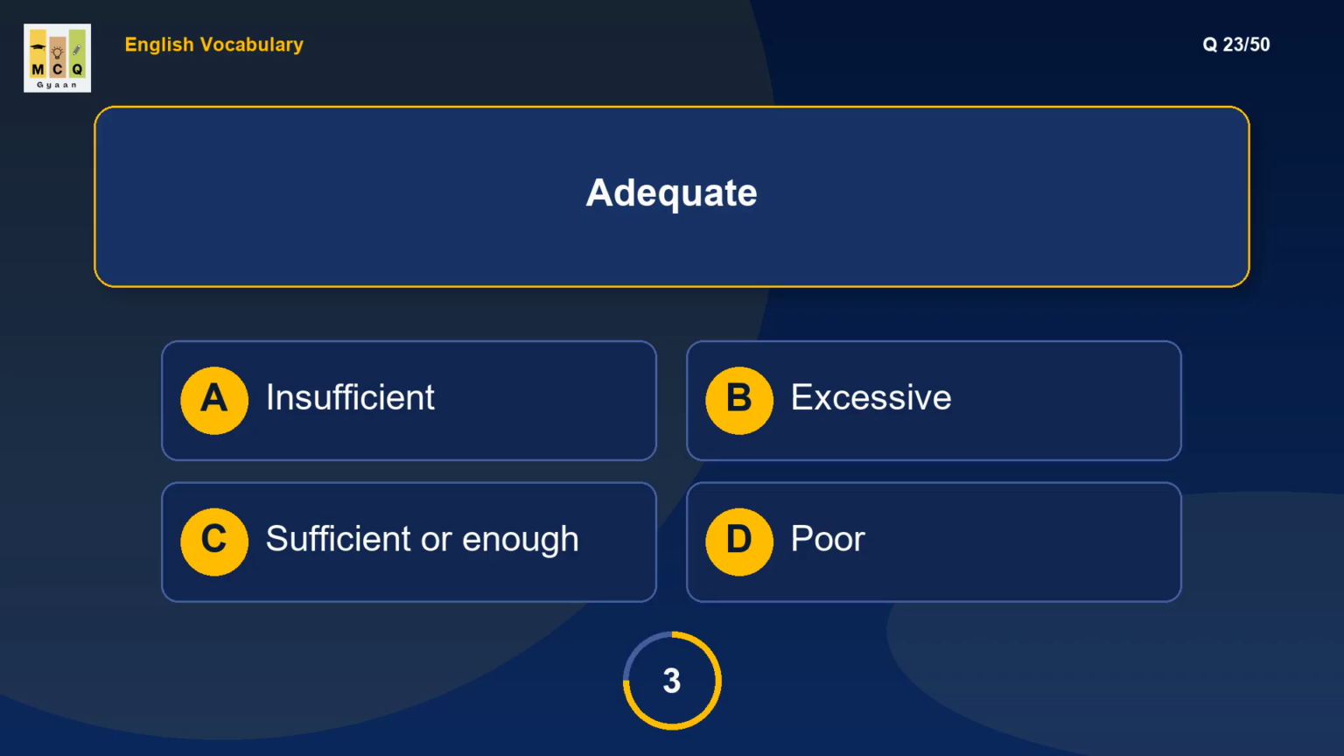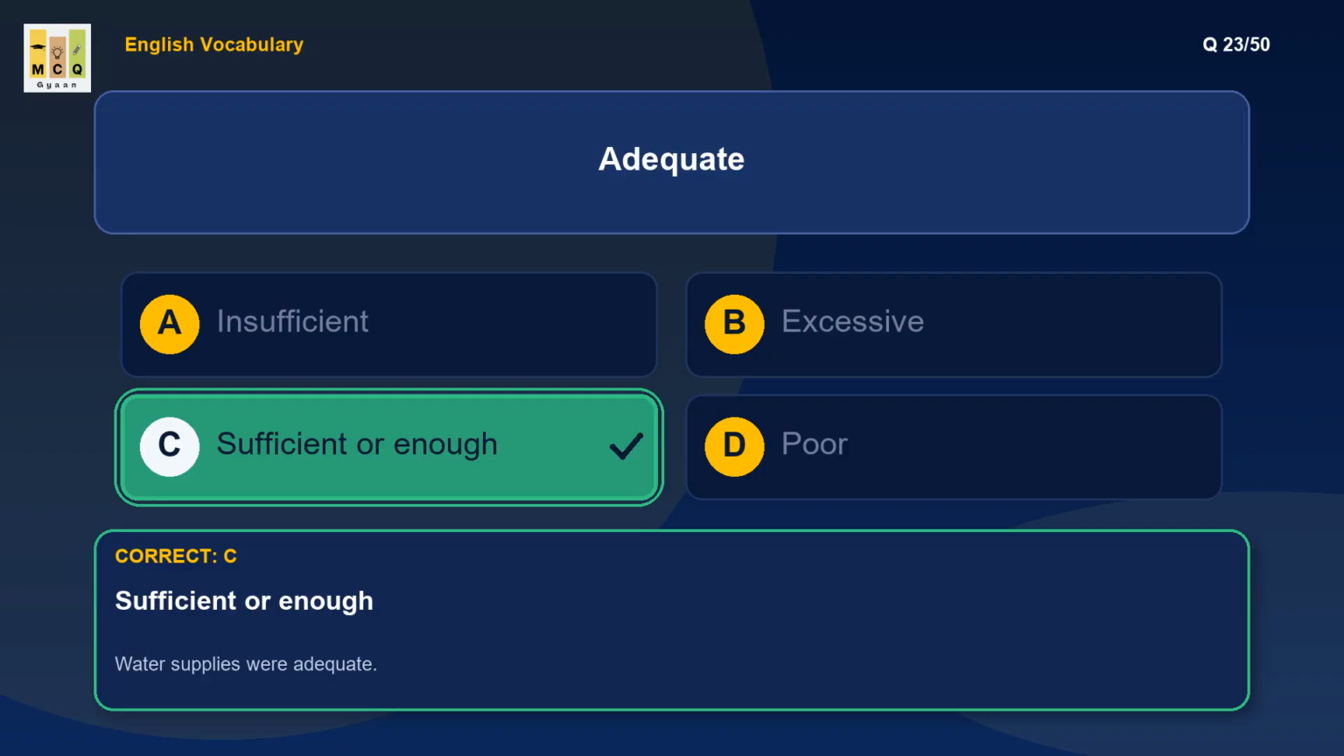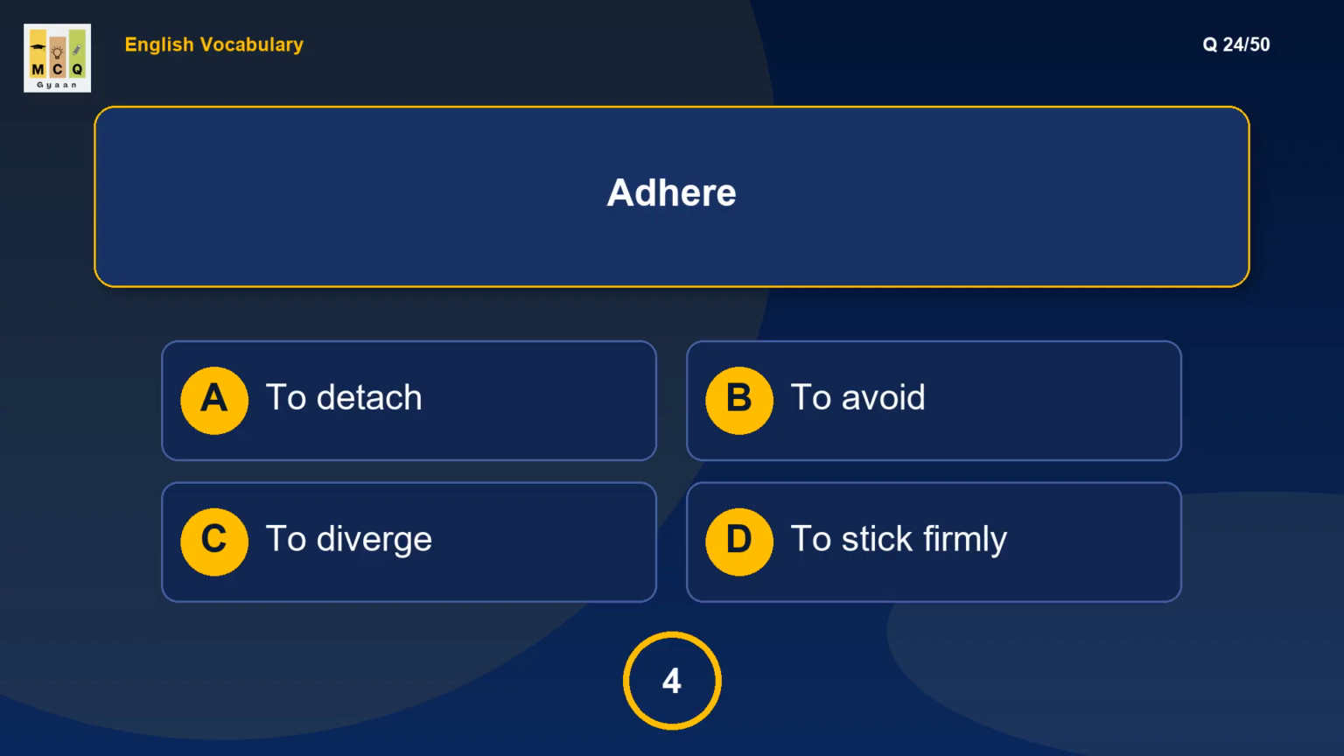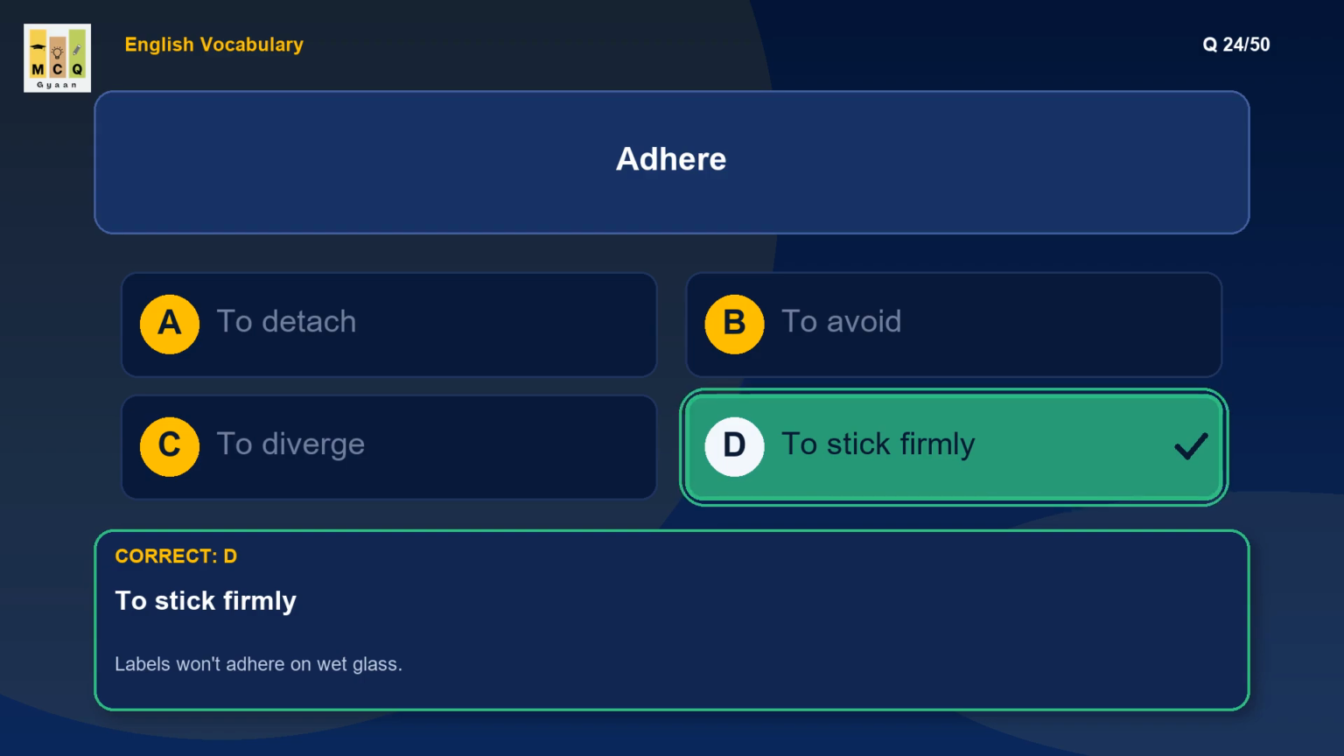What is the meaning of adequate? Adequate means enough to meet needs. Example: water supplies were adequate. What is the meaning of adhere? Adhere means stick or remain attached. Example: labels won't adhere on wet glass.